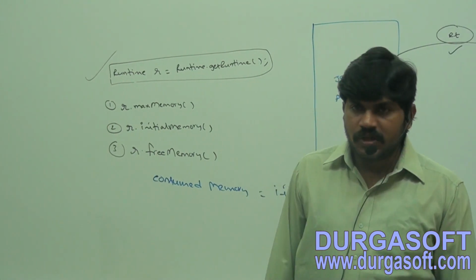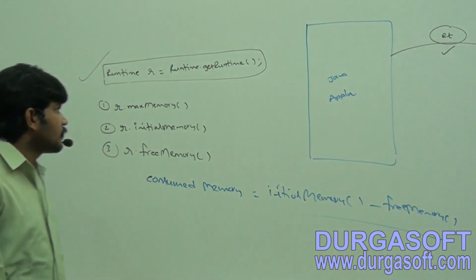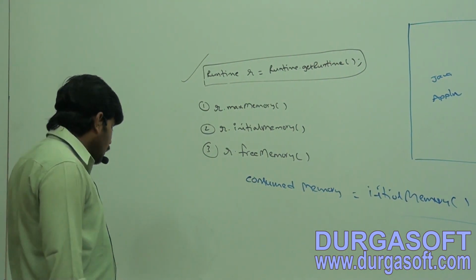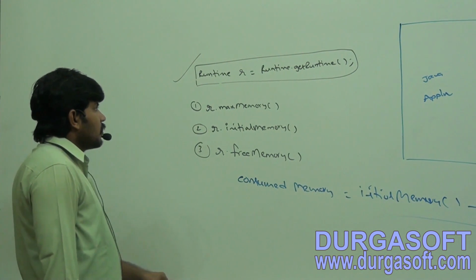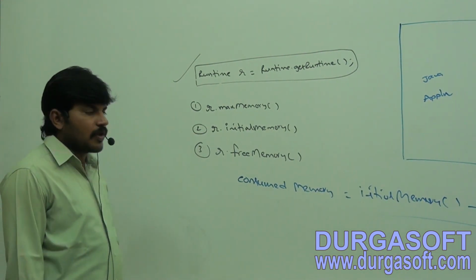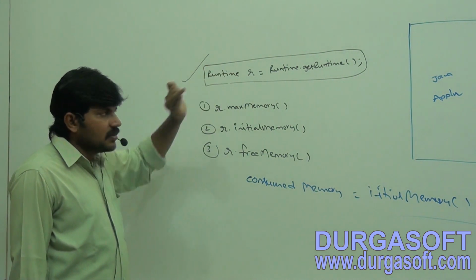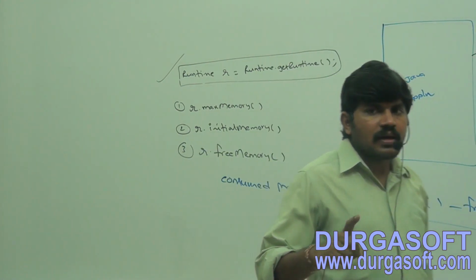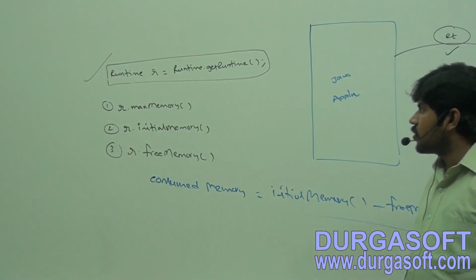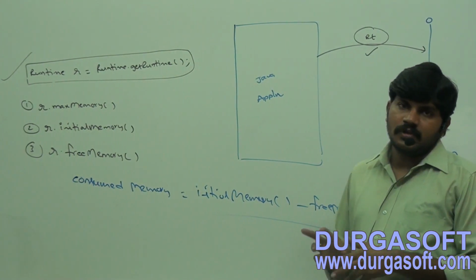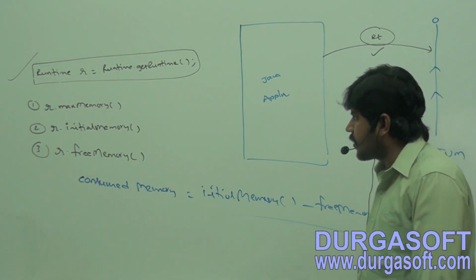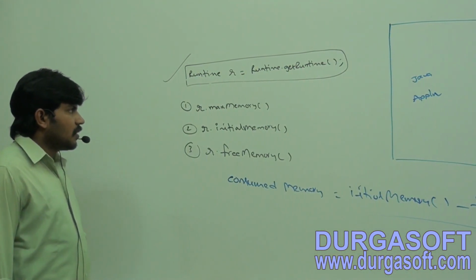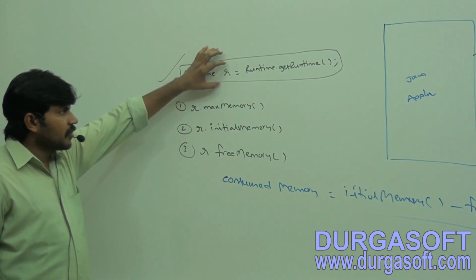Next, we can create the runtime object as follows: Runtime r = Runtime.getRuntime(). Better to take it within the box.